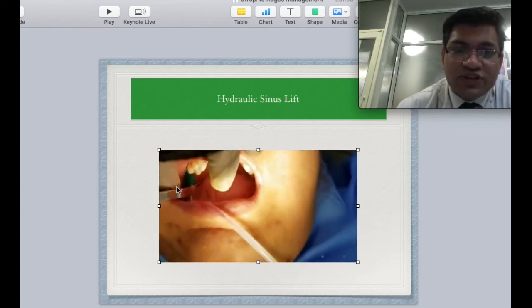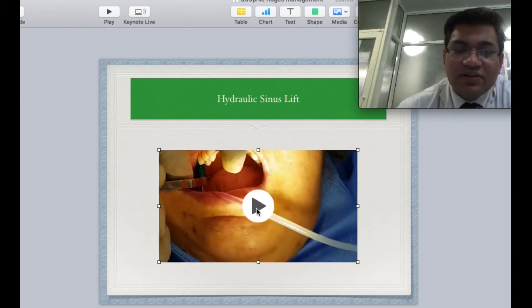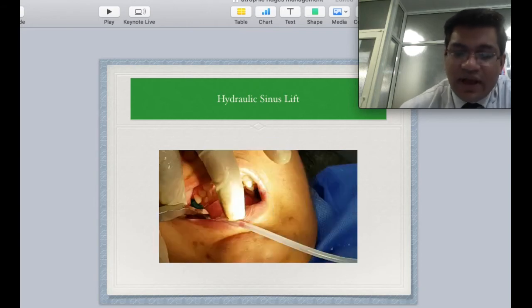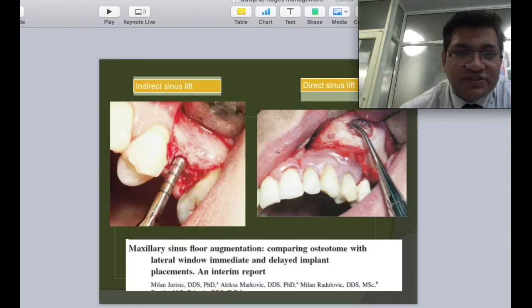We have to be sure that the boundary of the lifting device or hydraulic system is very well anchored to the tissue, so that there is no airspace at that region. This is the prosthetic phase of the same patient.